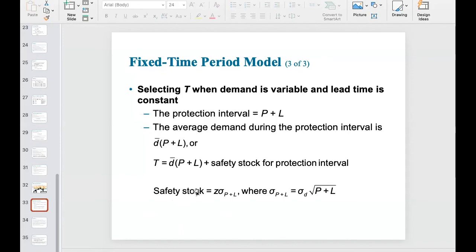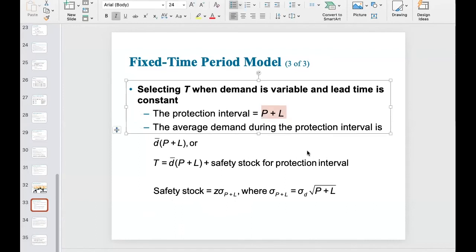When we calculate the safety stock for the production interval, the structure shown here is exactly the same as what we just did when we calculate safety stock within a fixed order quantity model. However, the only difference here is that we calculate safety stock for the whole production interval, basically P plus L. Within the fixed order quantity model, we only calculate safety stock for the lead time itself. So what is the corresponding difference mathematically?